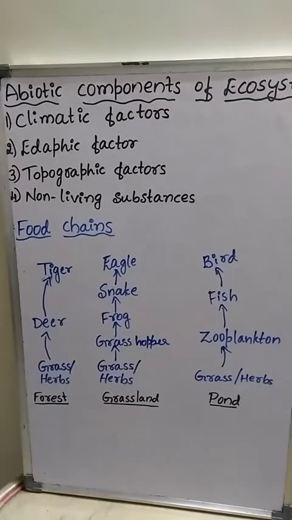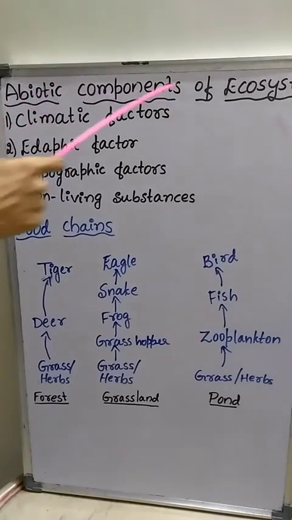Hello students. In the last class we discussed the biotic components of the ecosystem. In this class let us discuss the abiotic components of the ecosystem. Abiotic components means non-living components of the ecosystem. Biotic components include living organisms such as producers, consumers including herbivores and carnivores, decomposers, parasites, etc. Abiotic components include non-living things.